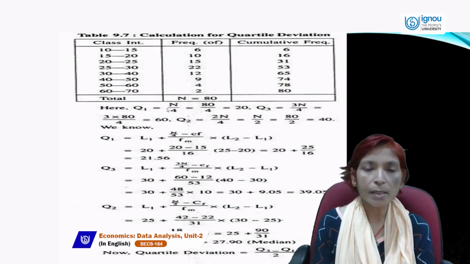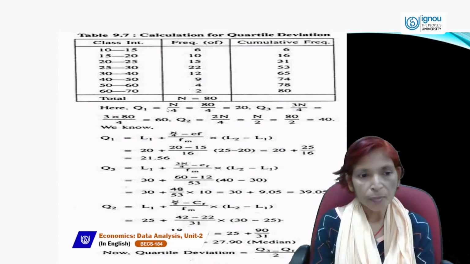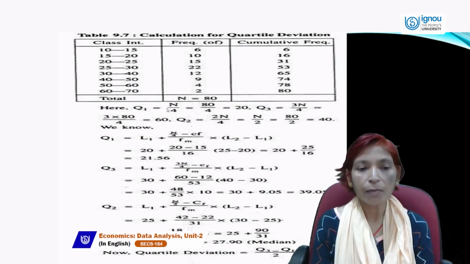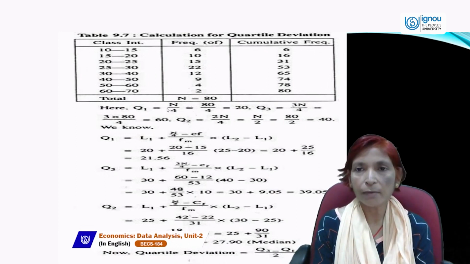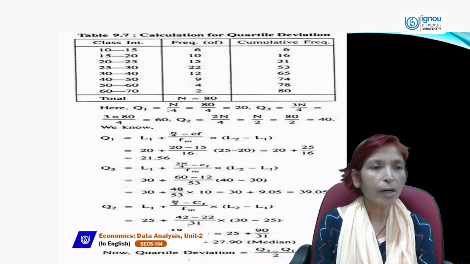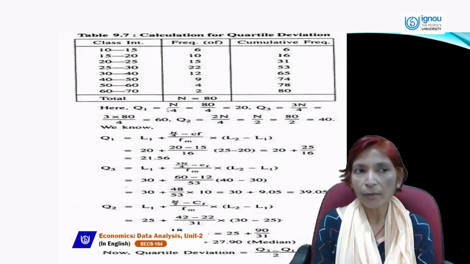Quartile divides the whole series into four parts. So Q3 can be calculated by L1 plus 3n by 4 minus Cf upon f into i, and Q2 can be estimated by, first of all, n by 2. N by 2 means 80 divided by 2 is 40, and 40 lies in the cumulative frequency 53, and in front of that the class interval is 25 to 30.